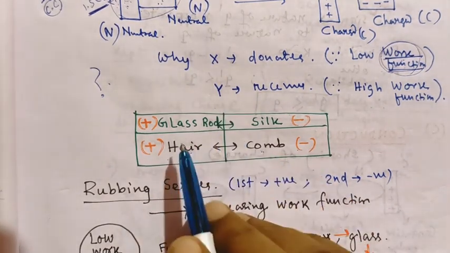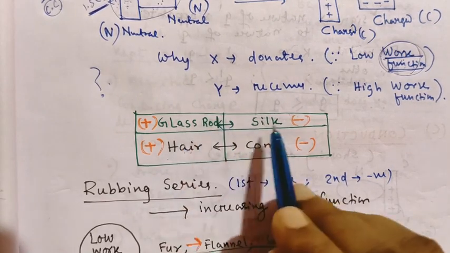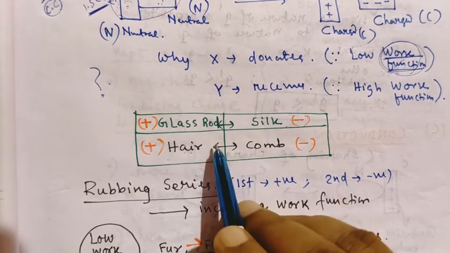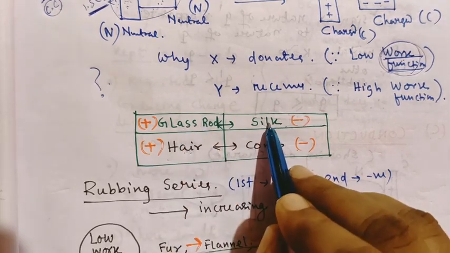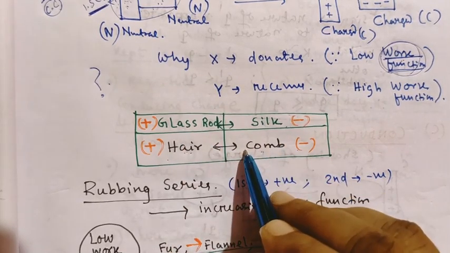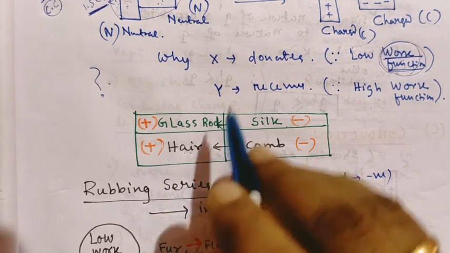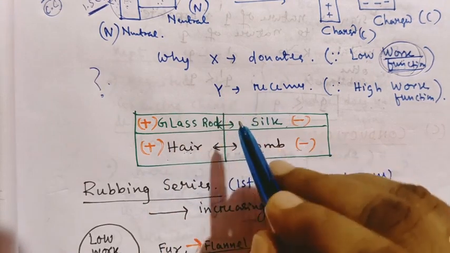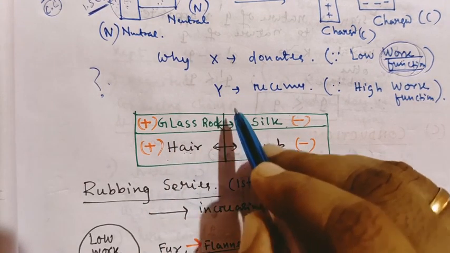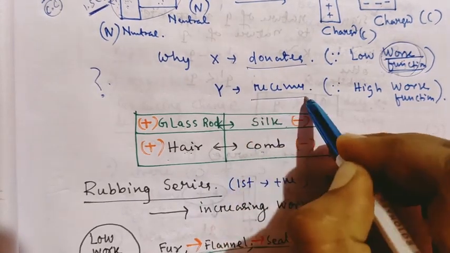In the exam, a question only asks: glass rod is rubbed with silk, which one is positive and which one is negative? So remember by heart that glass is positive and silk is negative. Some other pairs are also written in the book, you should learn and remember them. But you should not overlook the concept of which one donates and which has the capability to receive.